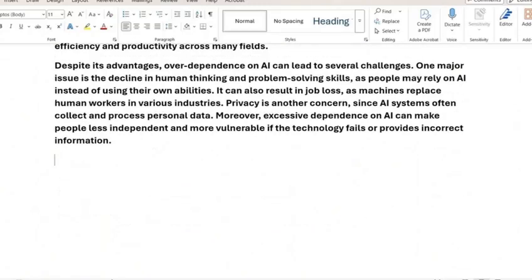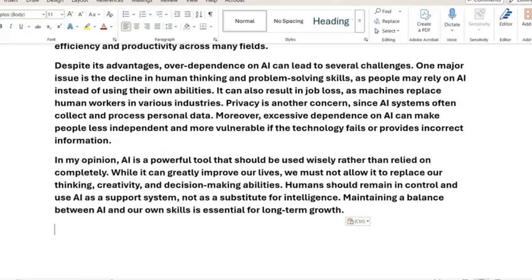Step 4. Your opinion. After presenting both sides, add your own opinion. This is very important and examiners love this part. For example, in my opinion, AI is a useful tool, but it should be used wisely. We should not let it replace our thinking or creativity. Instead, it should support us while we stay in control. This is where our voice comes in.